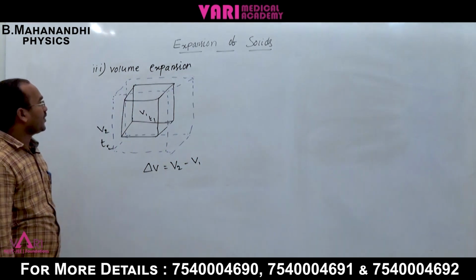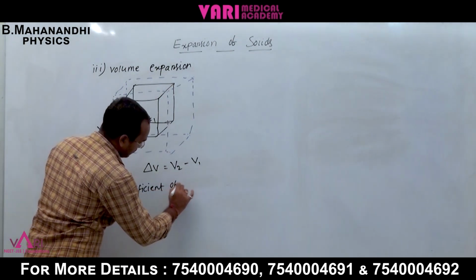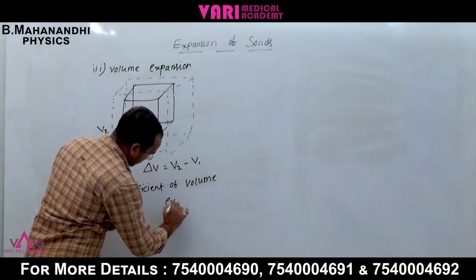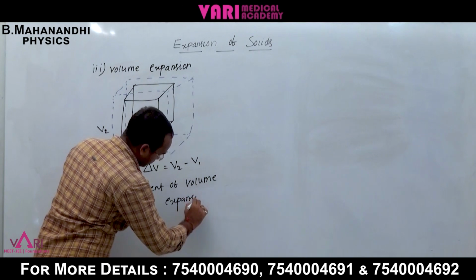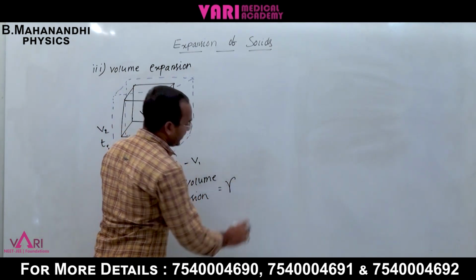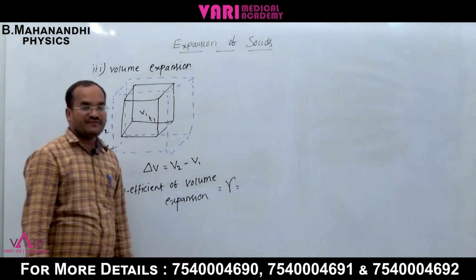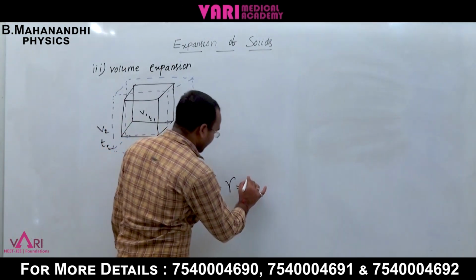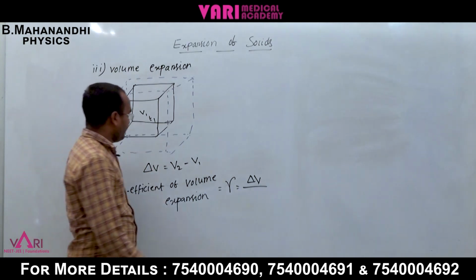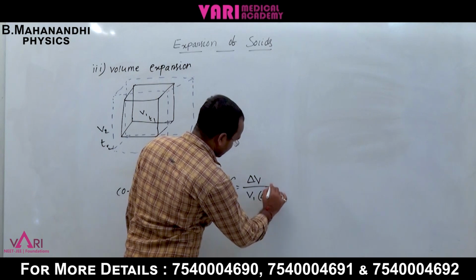But what is the coefficient of volume expansion? The coefficient of volume expansion gamma is equal to the change in volume, delta V, divided by the original volume V1 into delta T, the change of temperature.